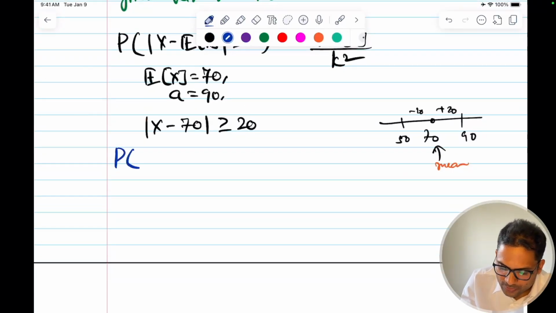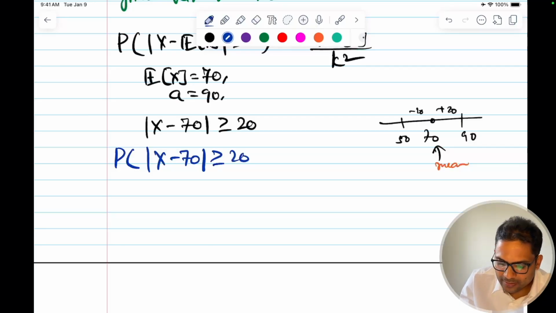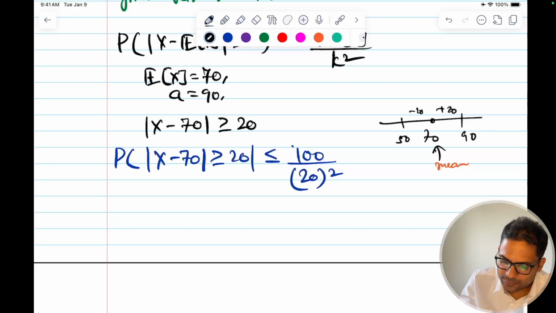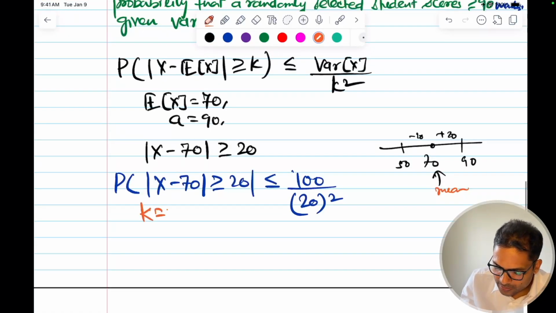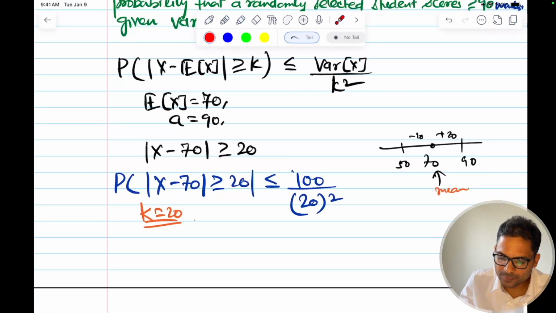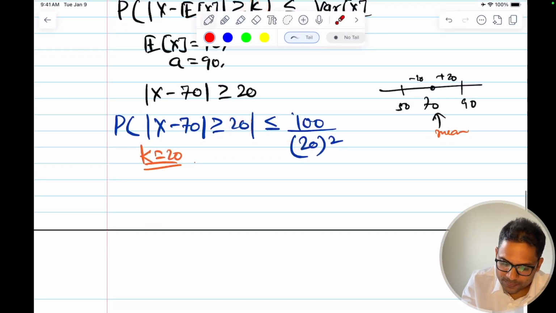So the probability of the mod of x minus 70 being greater than or equal to 20 is less than or equal to the variance of x, which is 100, divided by k square, and now my k here is 20. So since k is equal to 20, what will be this value?